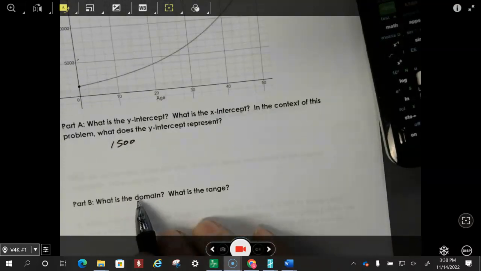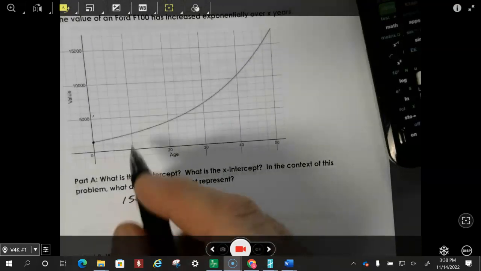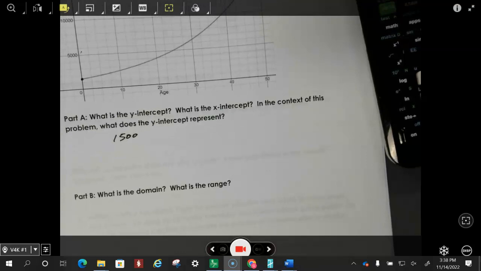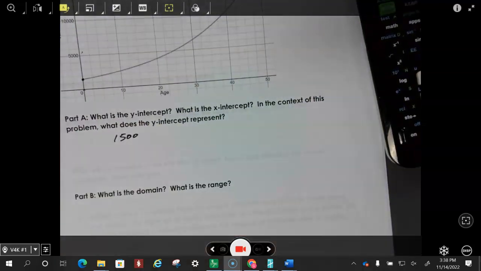Okay, the domain of this. Look, this is a word problem. The domain is not going to go negative. We're not going to go backwards in time, because if it became an antique right here, then a year ago, let's say this is right now, something became an antique today. Well, yesterday it wasn't an antique, and a year ago it wasn't an antique. So we're talking about an antique car that's going up.